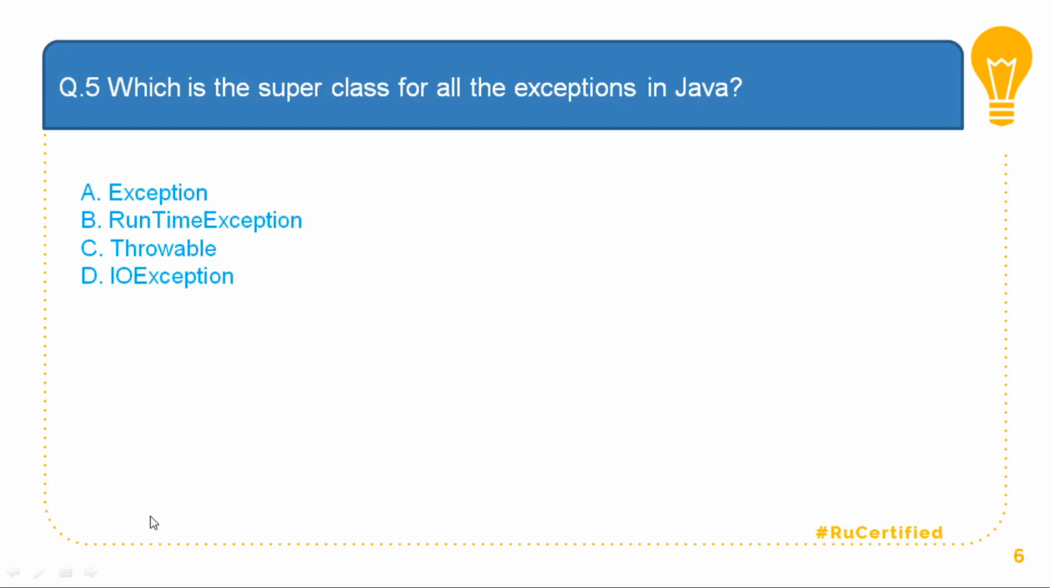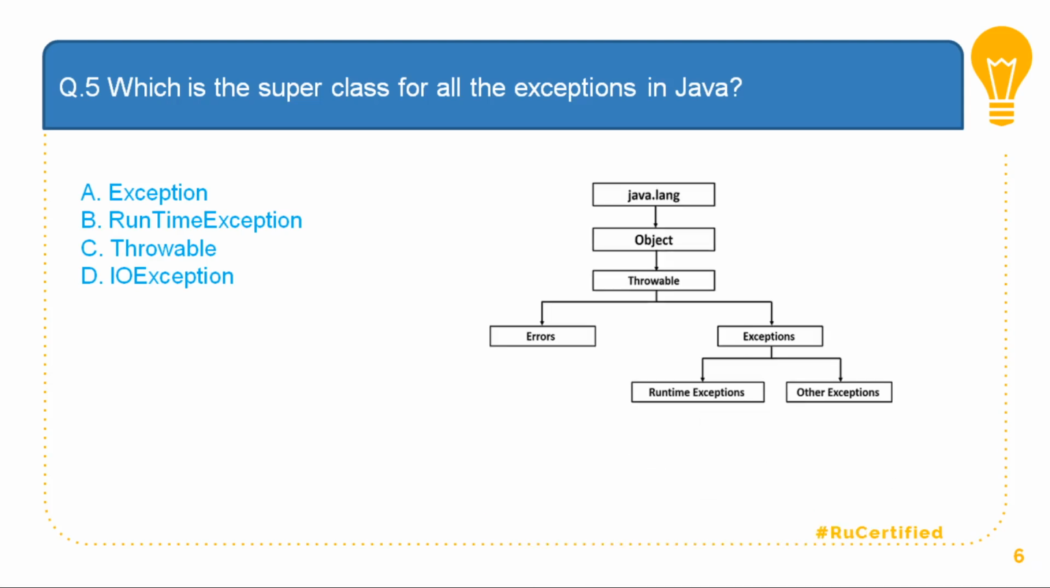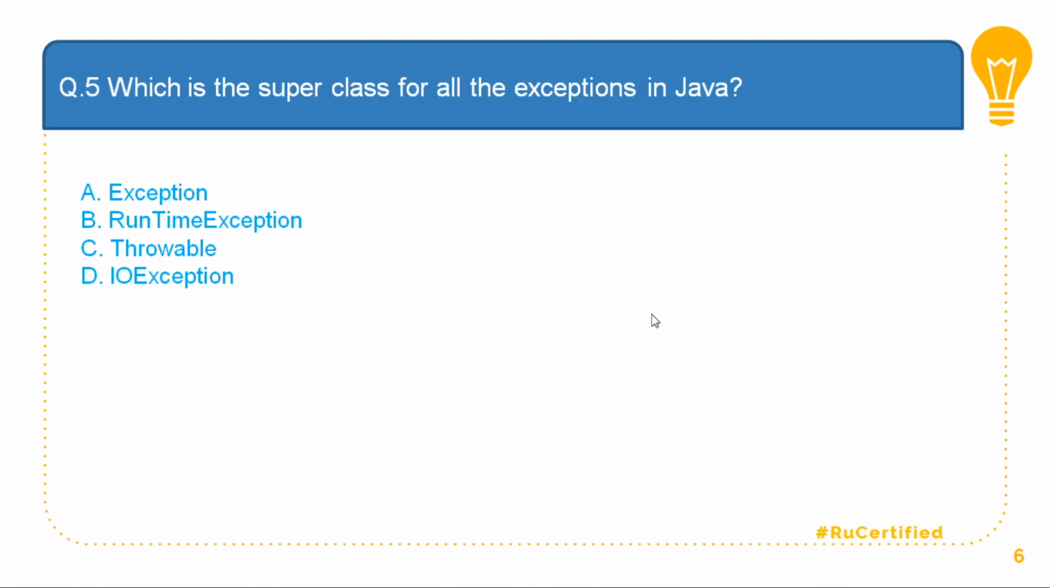Next question, question number 5. Which is the superclass for all the exceptions in Java? There is Exception, there is RuntimeException, there is Throwable, and there is IOException. To recall or revise, I'm going to show this figure, which is the hierarchy of exceptions that we know. There is java.lang, and the Object class is present in java.lang. Throwable is a subclass of the Object class, and Throwable contains Errors and Exceptions. And Exception contains two subtypes, runtime exceptions and other exceptions. So the superclass for all the exceptions is the Throwable class. So the answer to this is obviously option C.